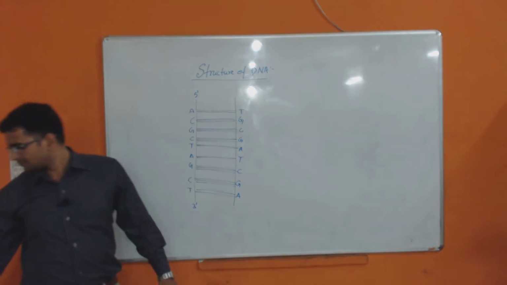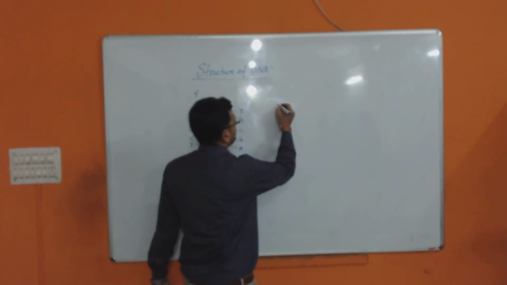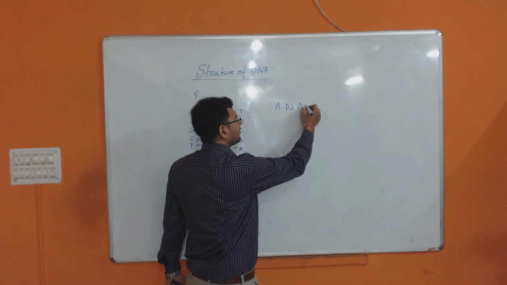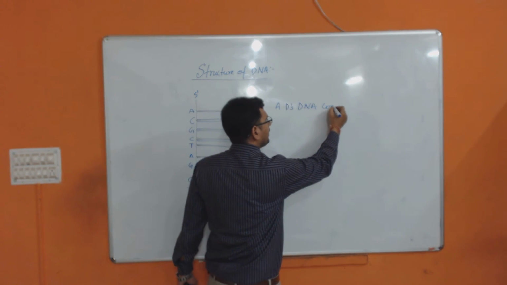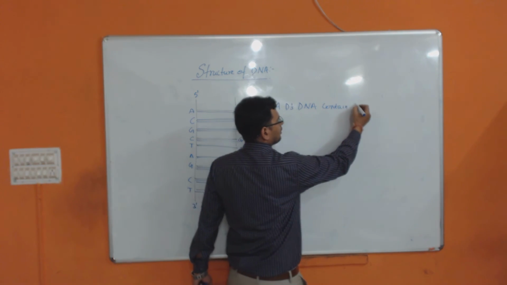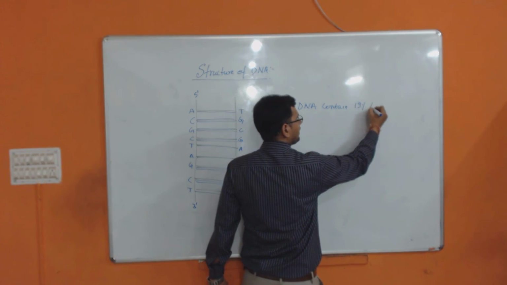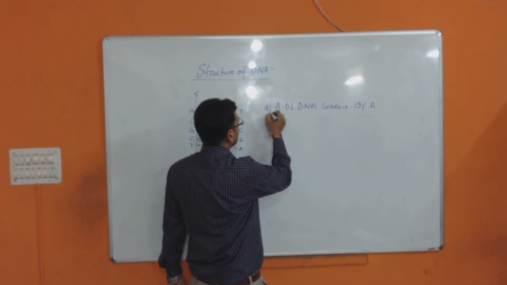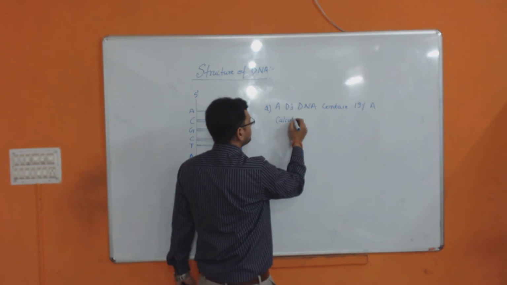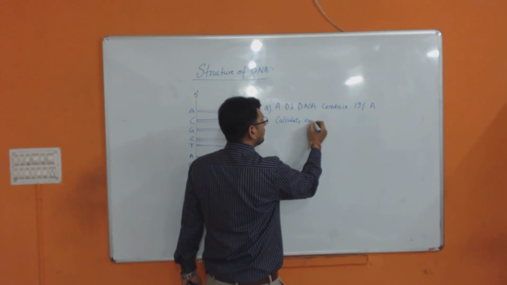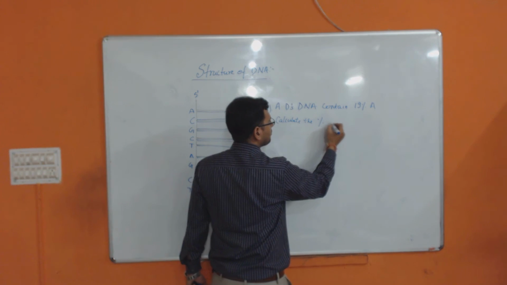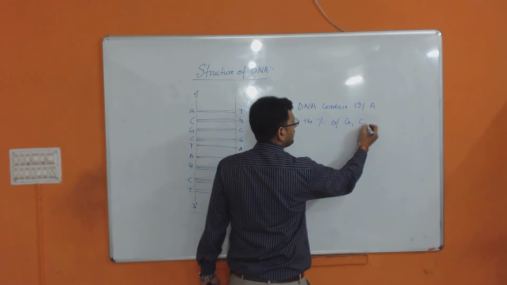Suppose I am asking: a double stranded DNA contains 19% A, calculate the percentage of GC.